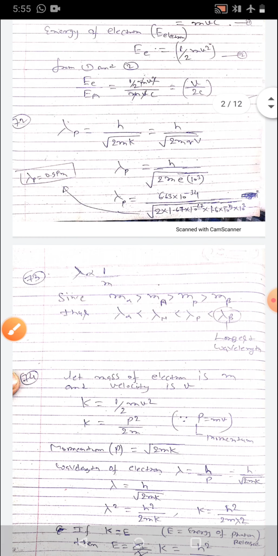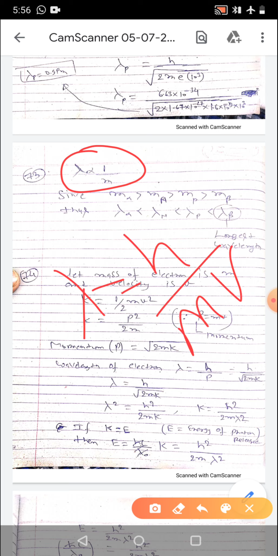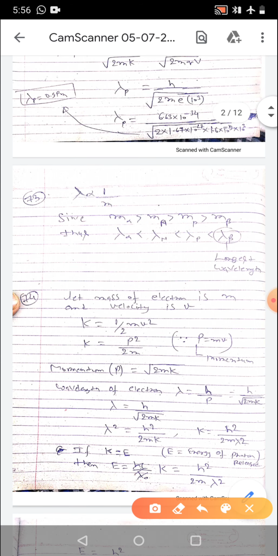Then in question number 73, which of the following has the longest de Broglie wavelength? Since de Broglie wavelength is inversely proportional to mass, because lambda is equal to h upon mv, as mass increases, de Broglie wavelength will decrease. So here the mass of alpha is greater than the mass of neutron and then the mass of beta particle. So the de Broglie wavelength will be corresponding to this, right?